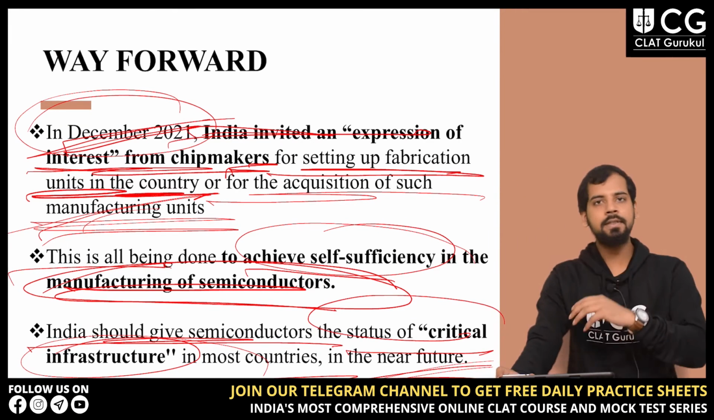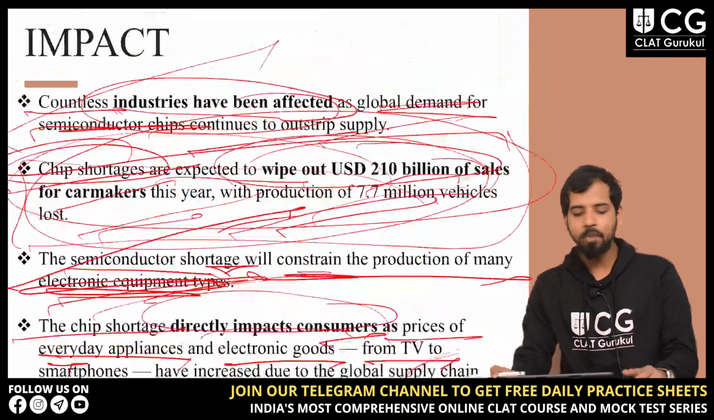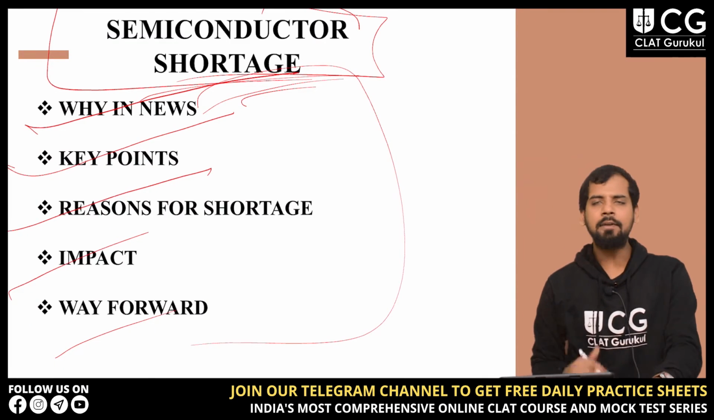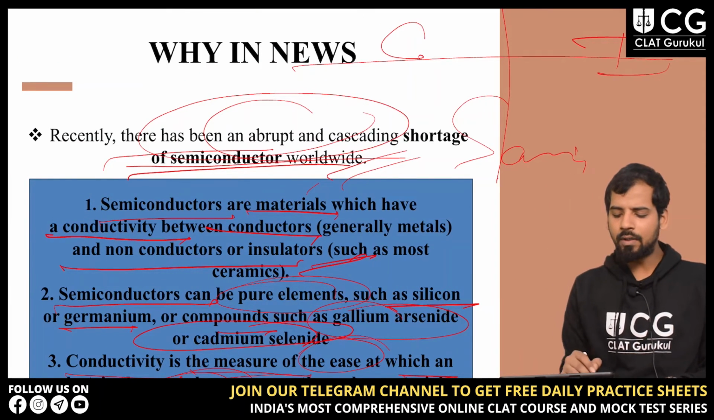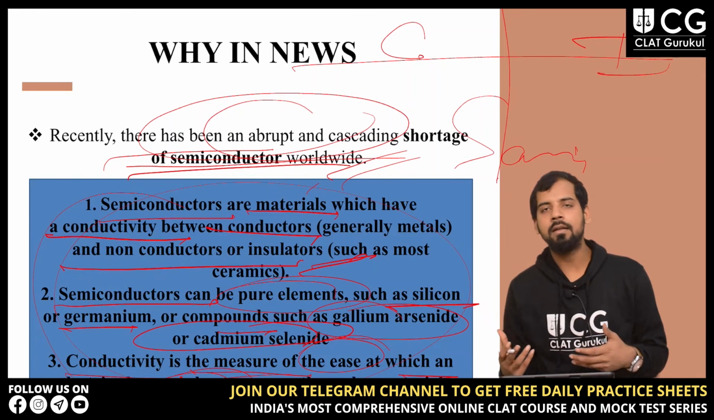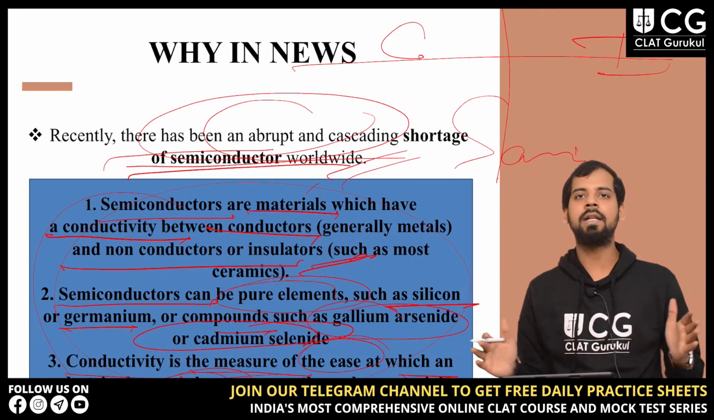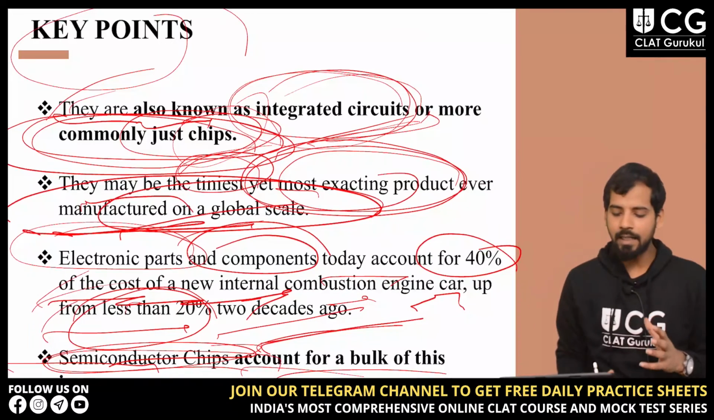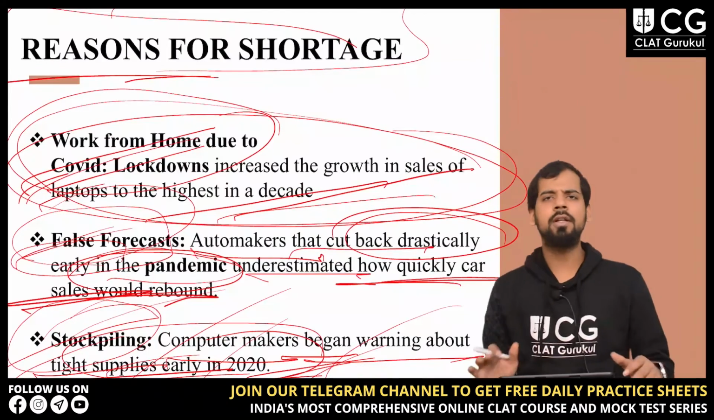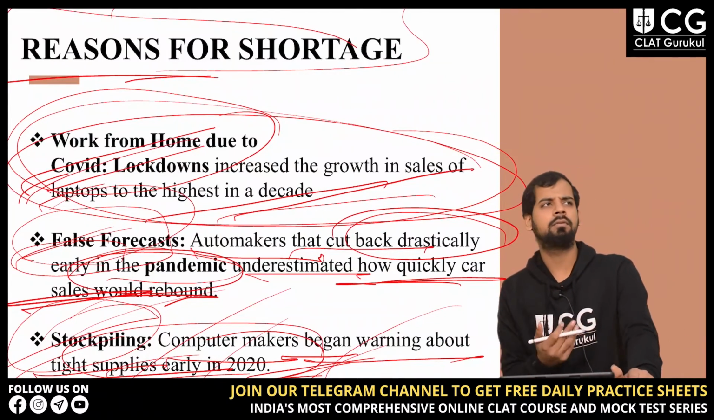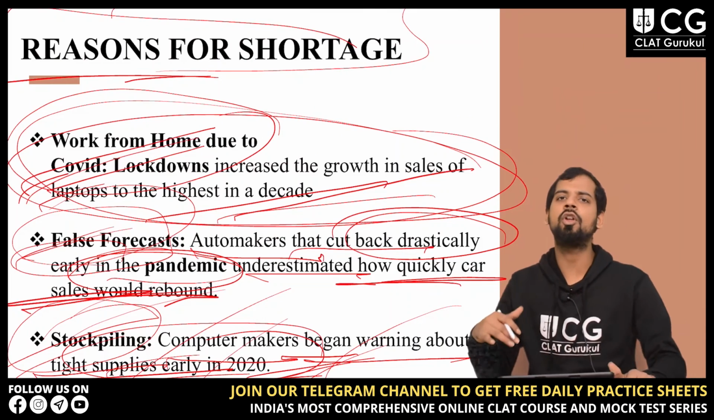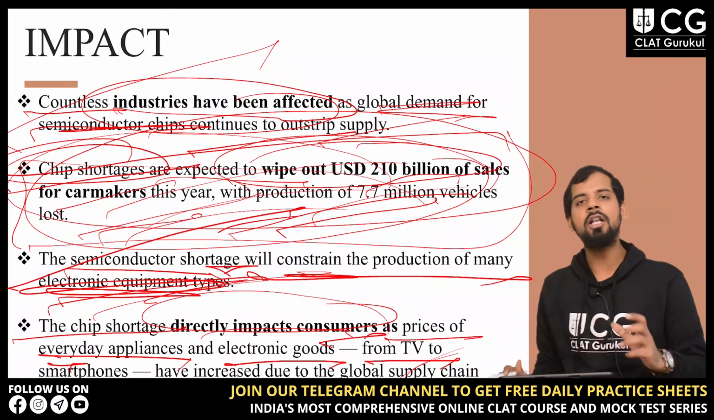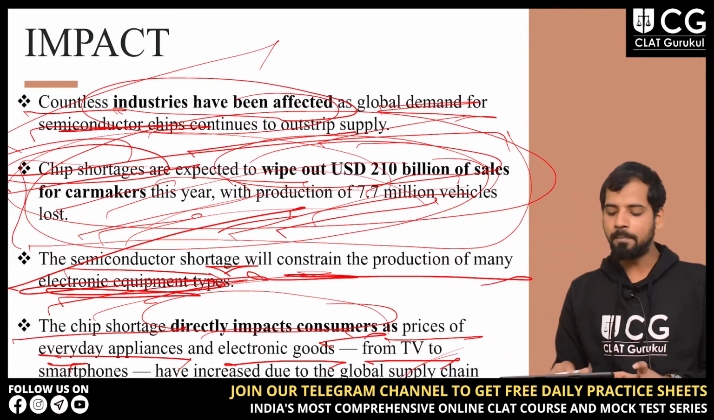If I summarize this whole topic, the major portions relevant from an examination point of view are, first, why this was in the news and what a semiconductor is, because you should have a basic idea about what a semiconductor is and what conductivity is, right? Then the key points, and the reasons for shortage. The reasons for shortage are very basic; you will get these points in your comprehension, right? The impact is very important because we have so much data involved here, so impact is again important.